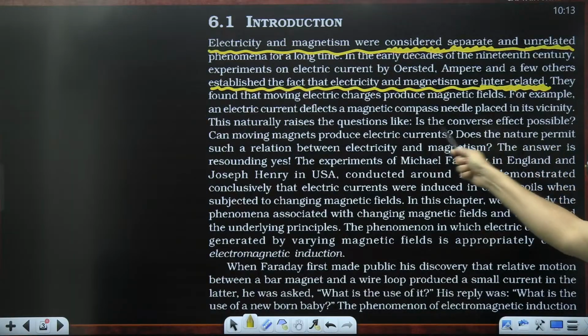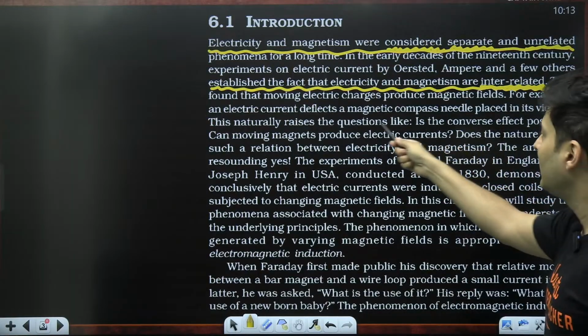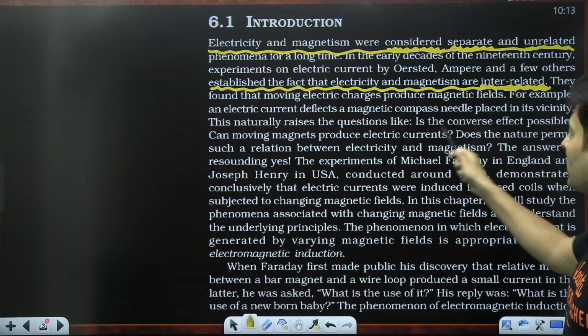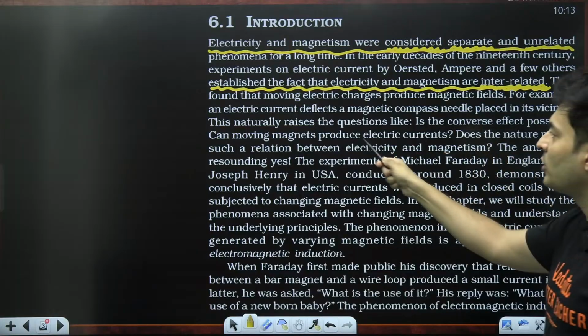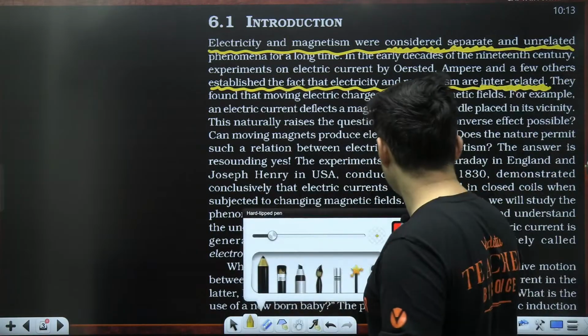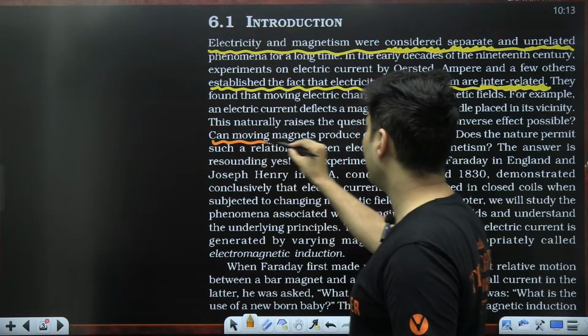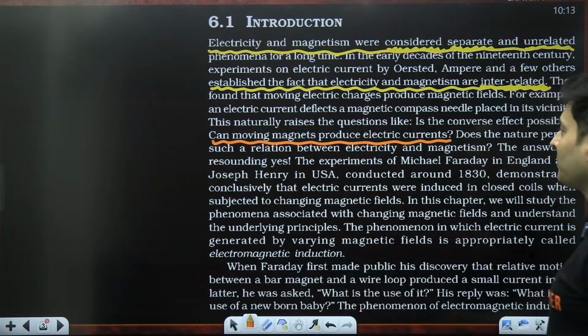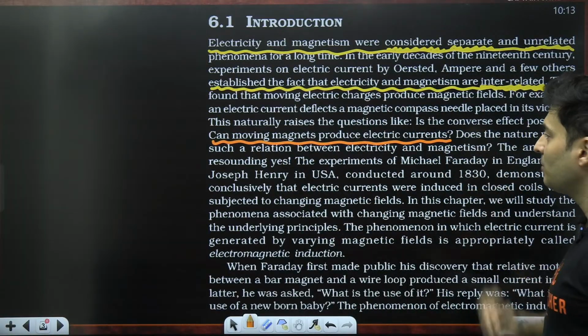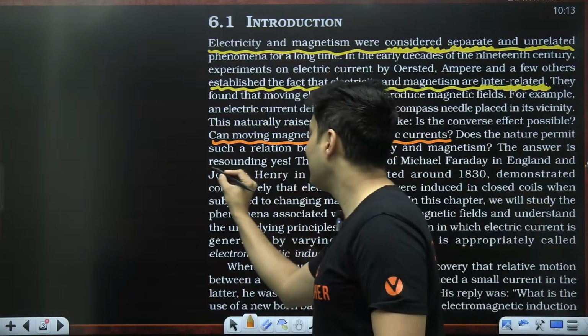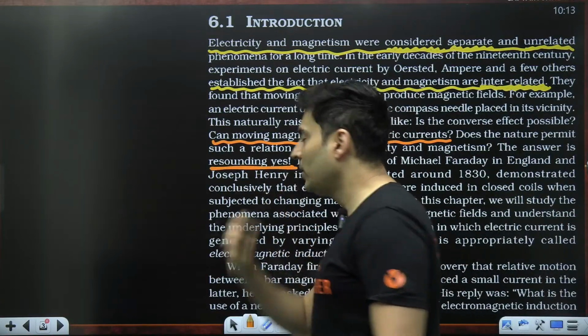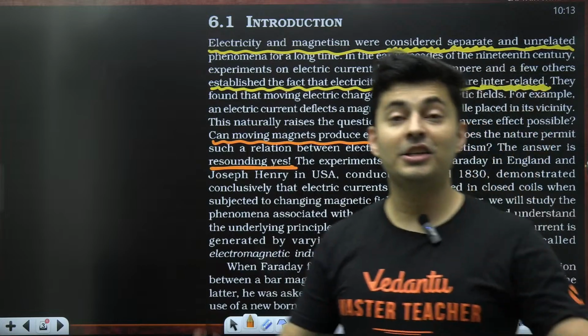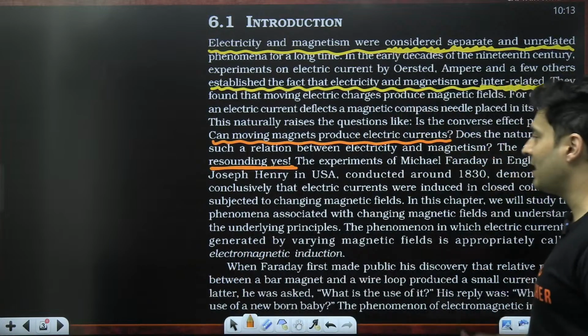So basically, if electric currents can deflect a magnetic needle, the natural question is whether the converse is possible. Can moving magnets produce electric currents? Is such a relationship possible? The answer to that is an astounding yes. It is possible, and that is what this chapter is all about.